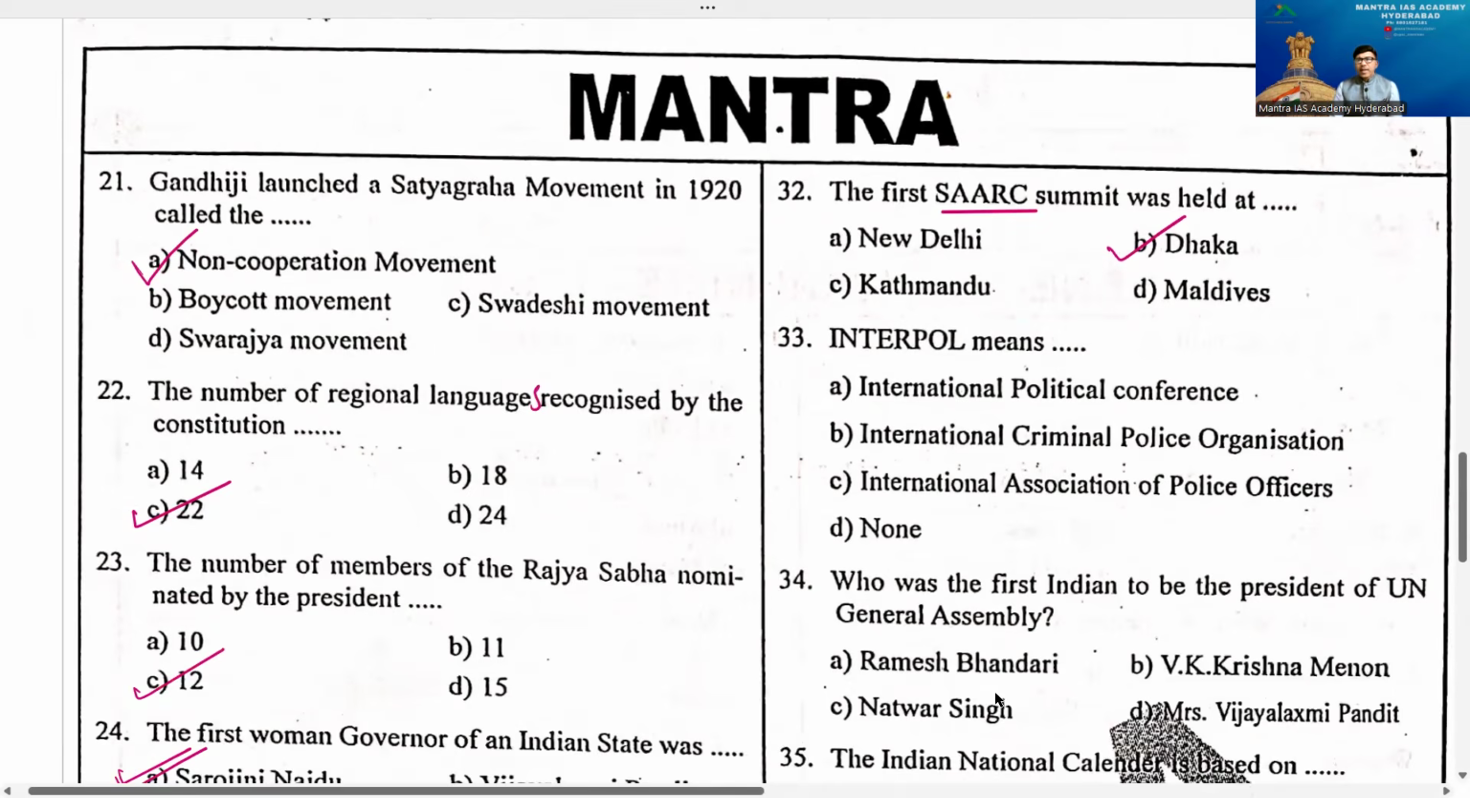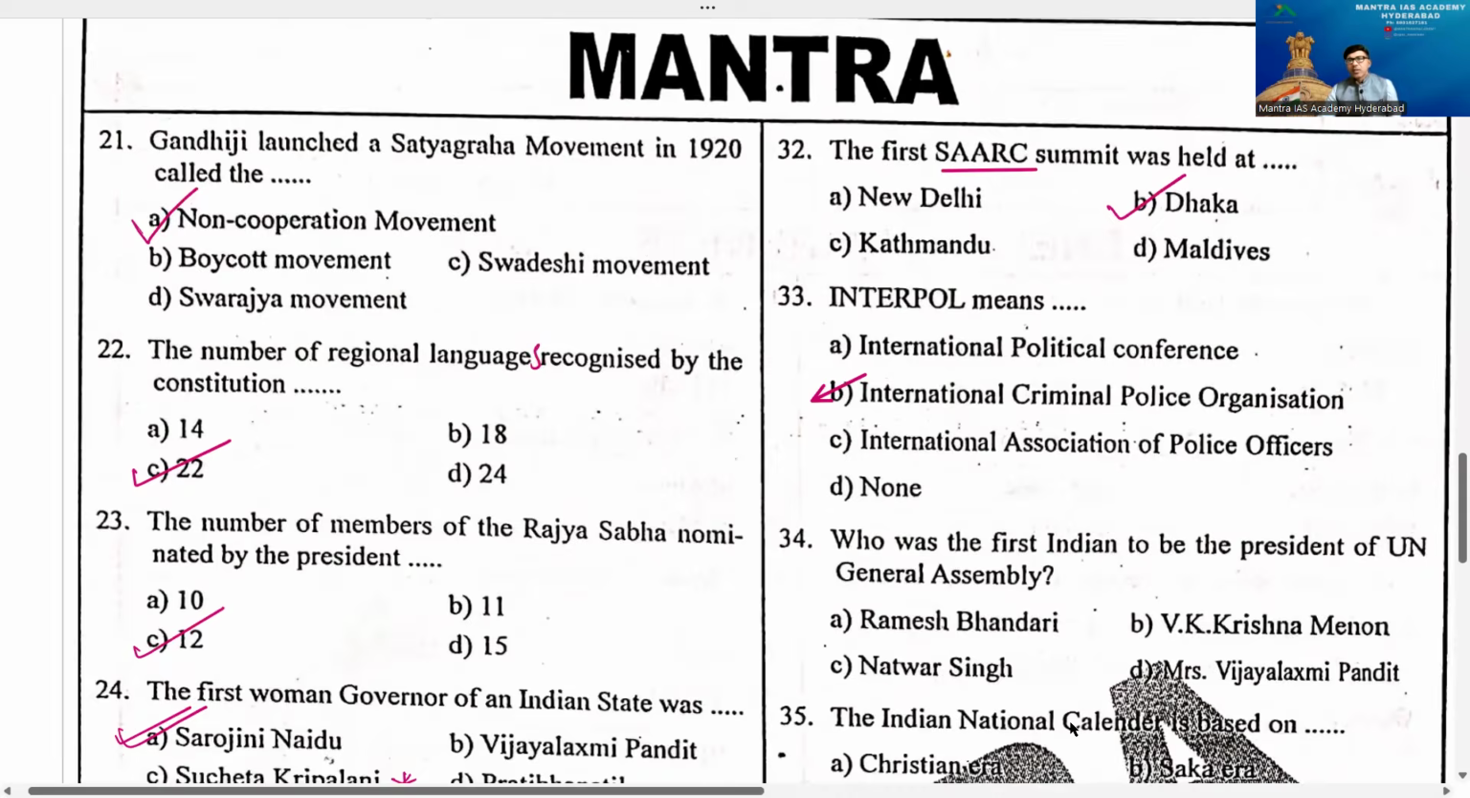Now, question number 33. Interpol means International Political Conference? No. International Criminal Police Organization. This is the right answer, beta. International Police is called what? International Criminal Police Organization.